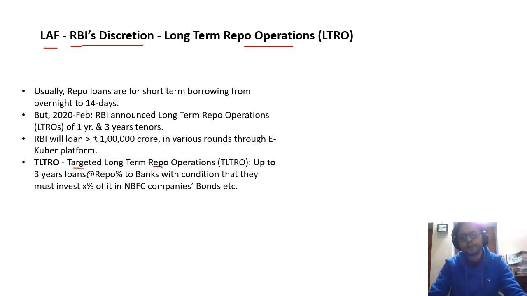After Corona, generally with reverse repo rate and repo rate, what we saw is that it is happening every fortnight, on a fortnight basis. But these long-term repo operations and targeted long-term repo operations are for a longer term, more than a fortnight. You can see here, it is for 3-year loans. The function is the same, but it is for a long-term duration. That is the major difference between the reverse repo rate, which also comes under the liquidity adjustment facility, and these long-term repo operations, which also come under it. Nowadays RBI is generally using these kinds of things.